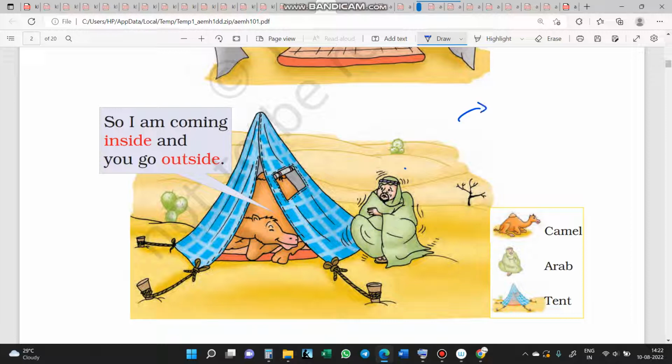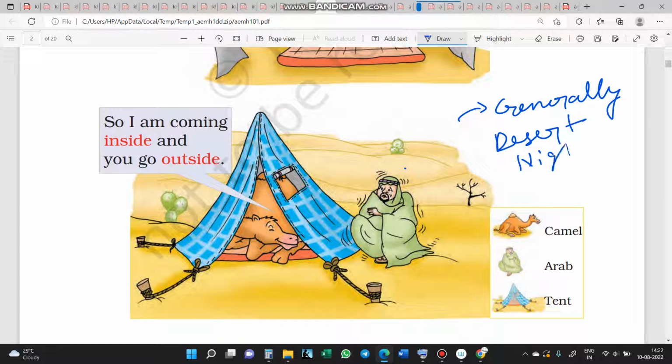Generally, desert nights are very cold and days are hot.